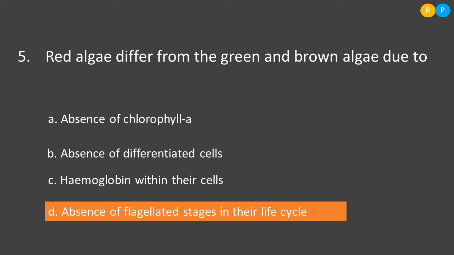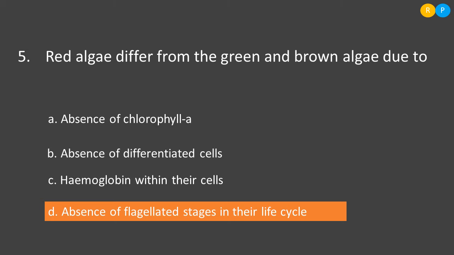Then D is absence of flagellated stages in their life cycle. This is the correct one, because the red algae are a little advanced in their mode of reproduction compared to green and brown algae. In the green and brown algae, they form flagellated gametes.